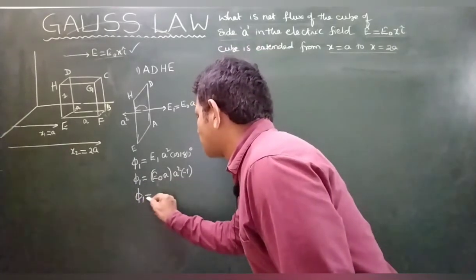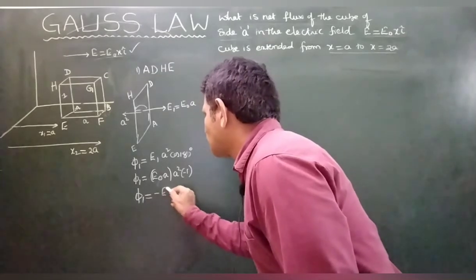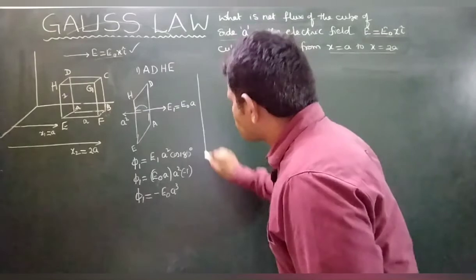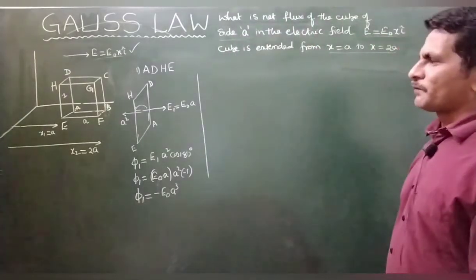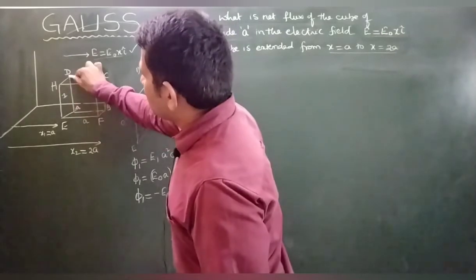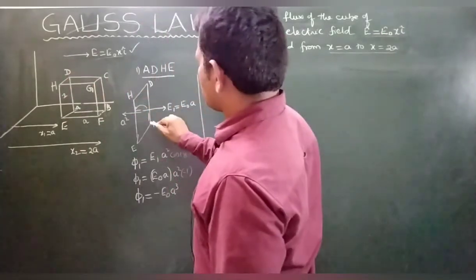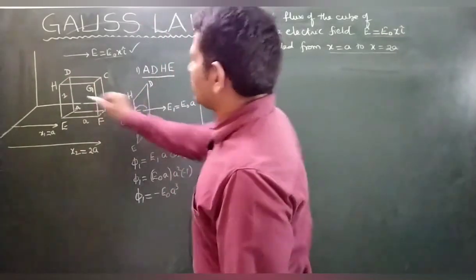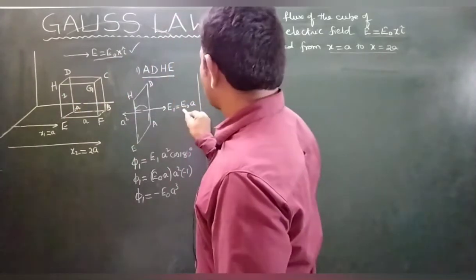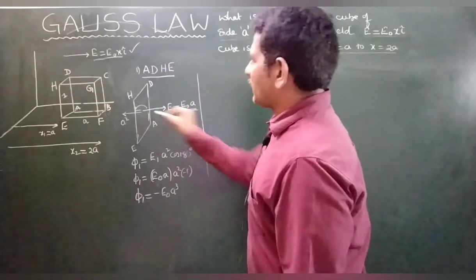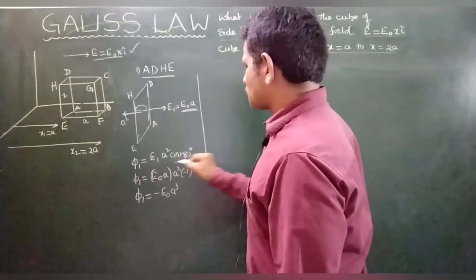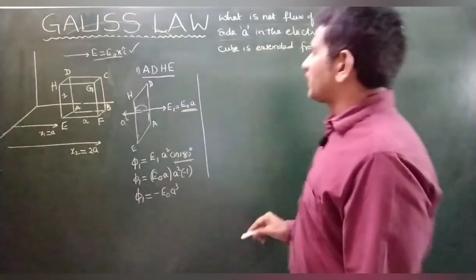Flux through the first plane is minus E naught a cube. The first plane is ADHE. Here the electric field is E naught x, where x value is a. Area vector is a square, in the opposite direction, cos 180 is minus 1, giving minus E naught a cube.